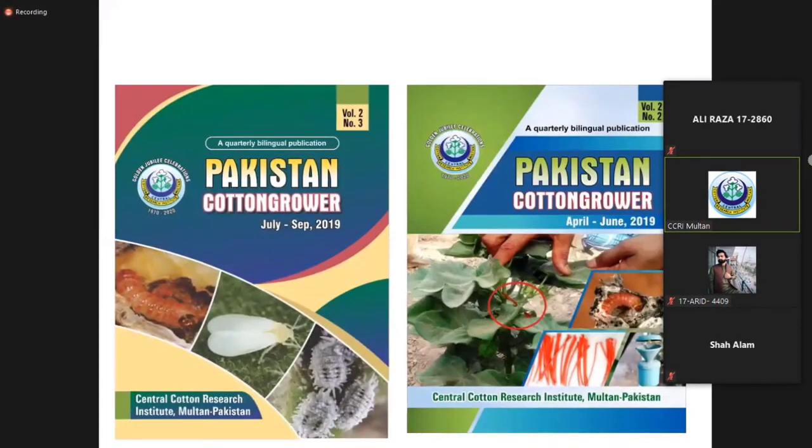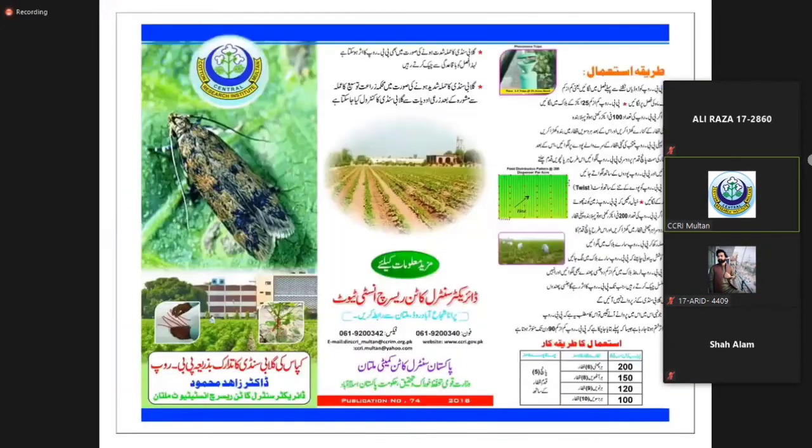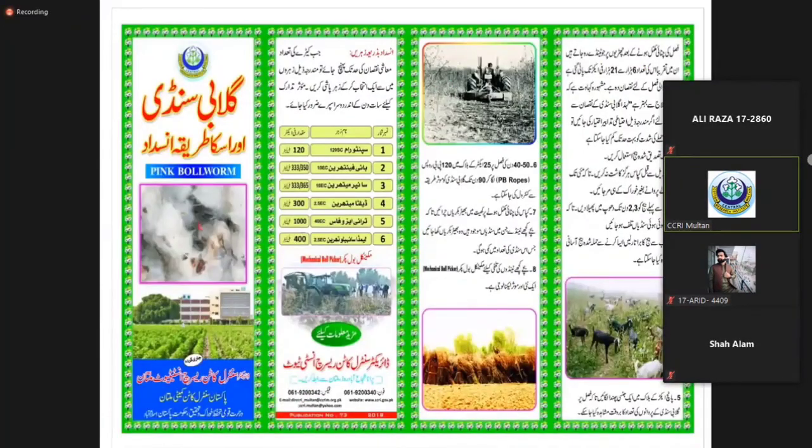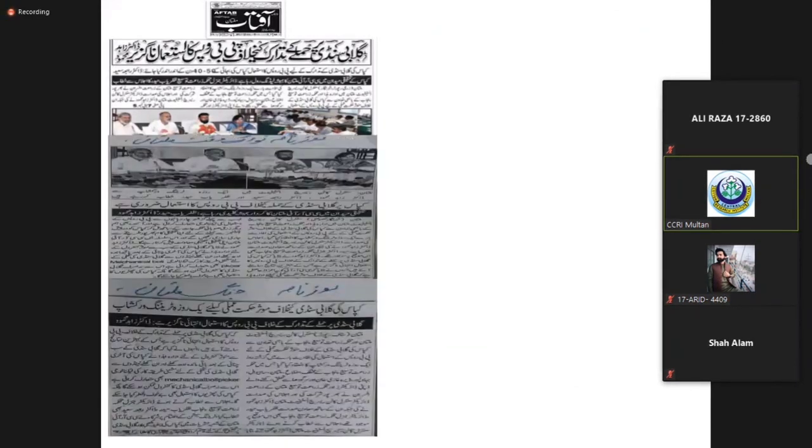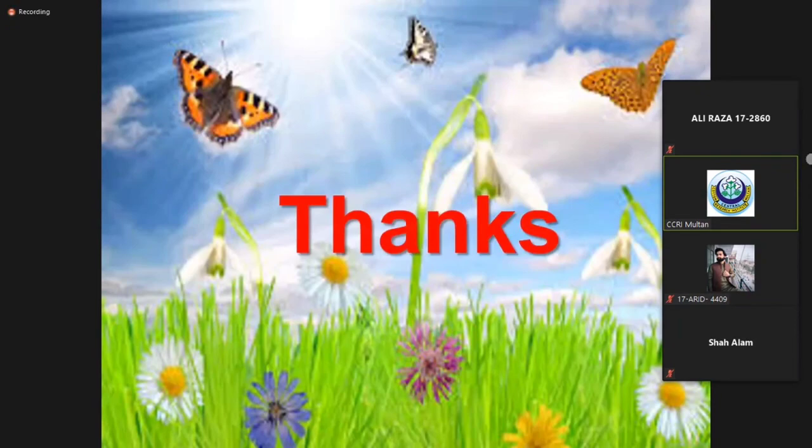These are publications of CCRI Multan, like Pakistan Cotton Grower. These are brochures for farmer guidance. These are newspaper cuttings. Thanks.